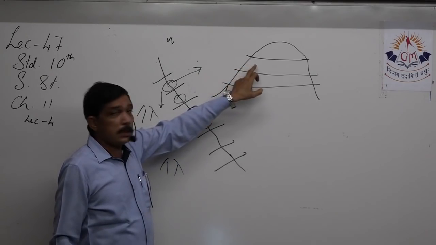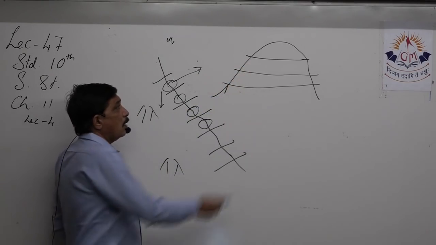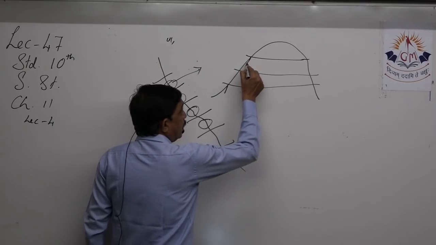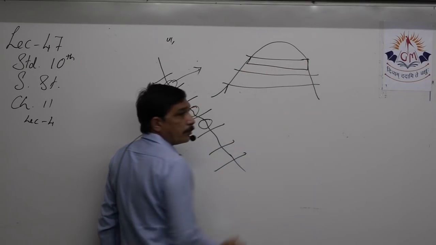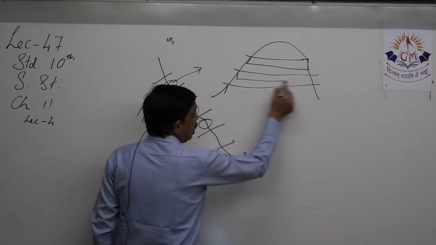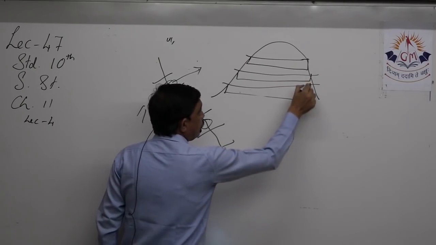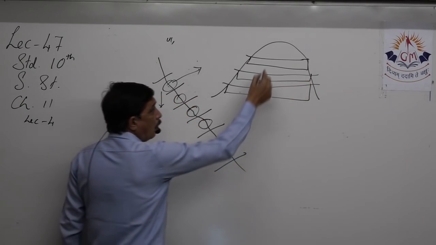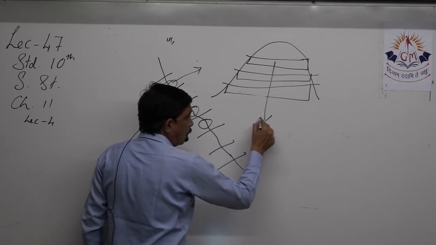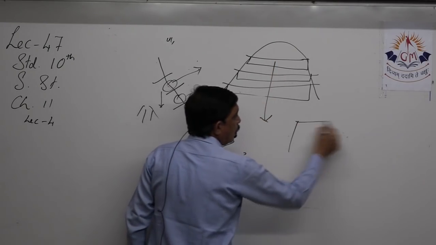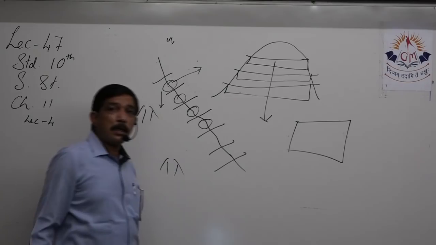But now when these ditches are made, what happens? Rain stops over here. It gets collected in these ditches. When this happens, all this water is going to go down and it will increase the water table under the ground.